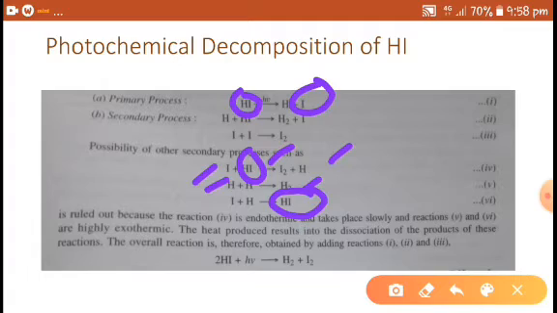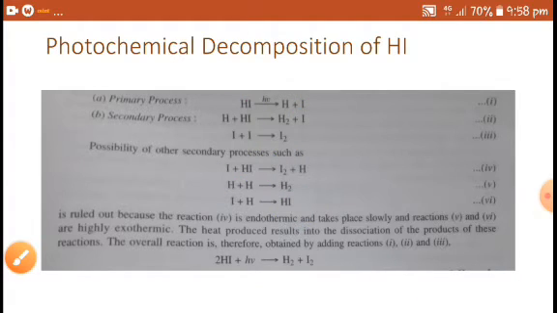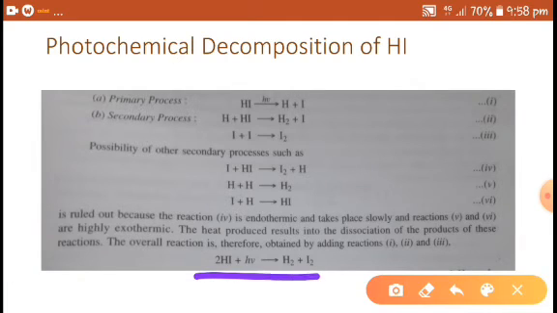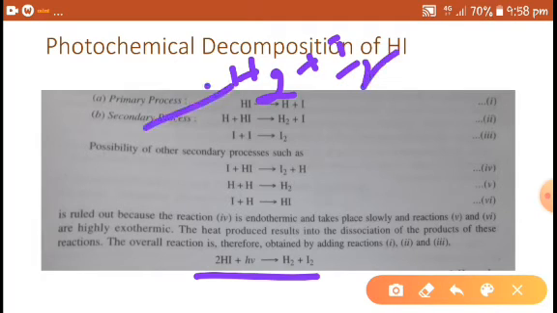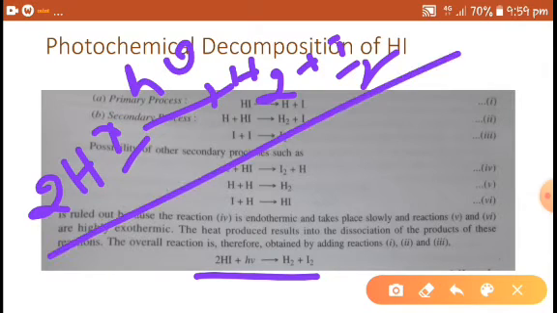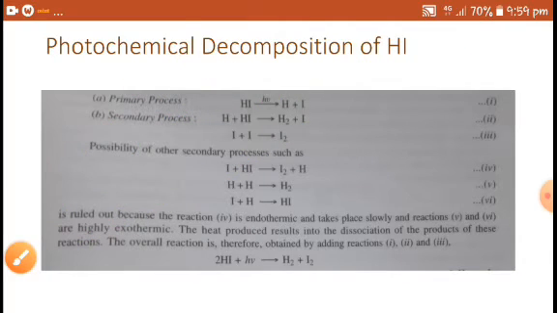Okay, so this is about the possibility of secondary processes. Thus the overall reaction is obtained by adding reactions 1, 2 and 3. Okay, the overall reaction is this. I have already written this one, right? This is the overall reaction, the reaction of decomposition of hydrogen iodide.